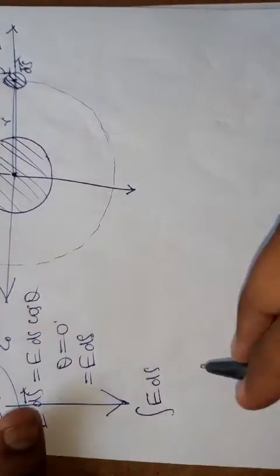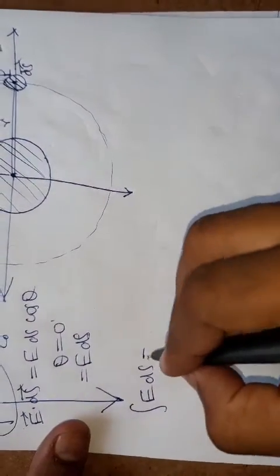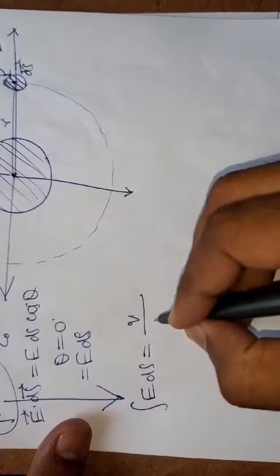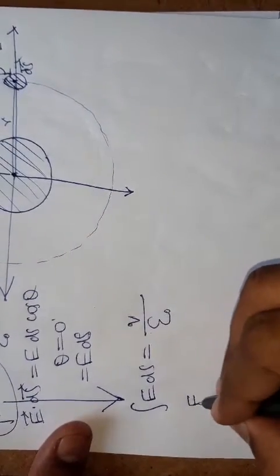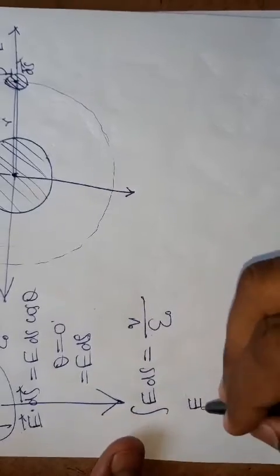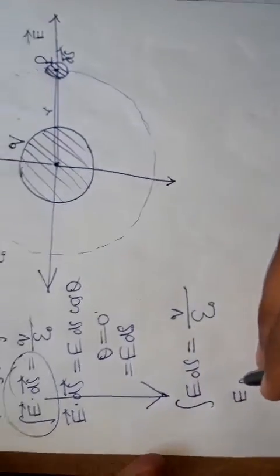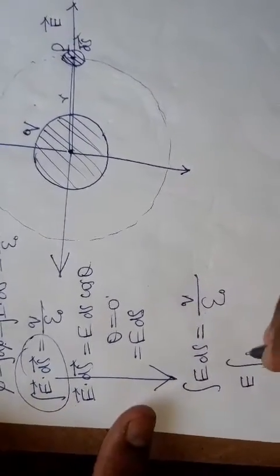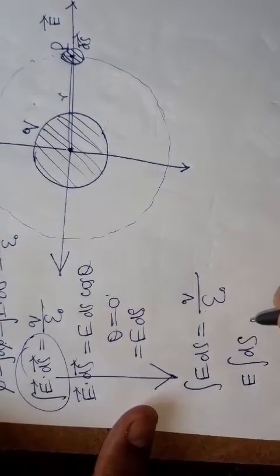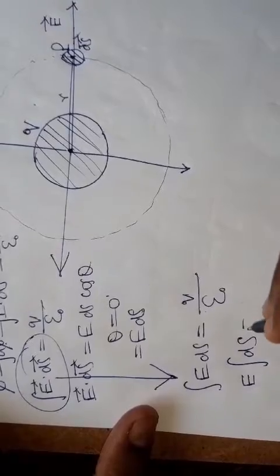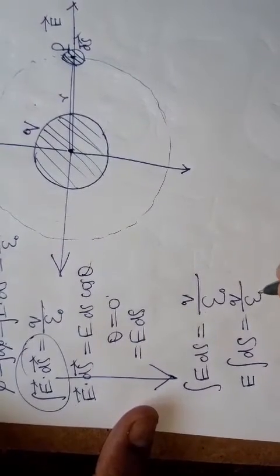This means the integration of E ds is equal to q upon epsilon naught. Here E will be a constant, so E times the integration of ds is equal to q upon epsilon naught.